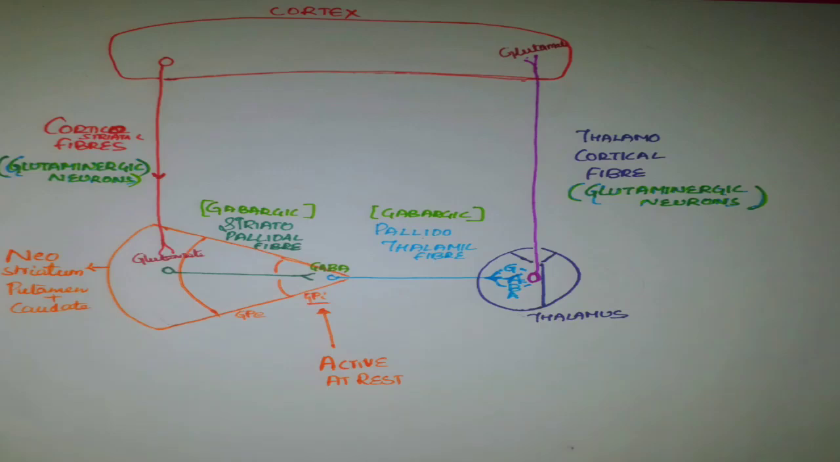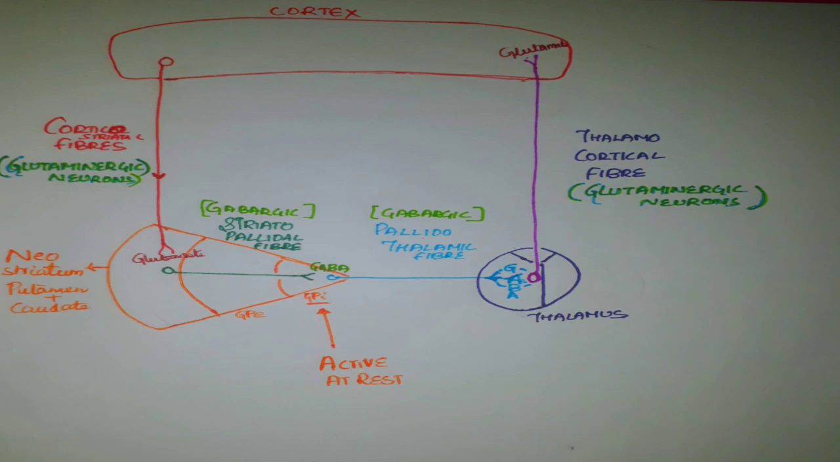Let's observe this circuit. When you think of an idea to start motor activity, fibers start coming from the cortex down to the neostriatum or striatum. Striatum here means putamen and caudate nucleus. The fibers which are coming from the cortex to the striatum are known as corticostriatal fibers, and these are stimulating the next fibers which are situated in the striatum.